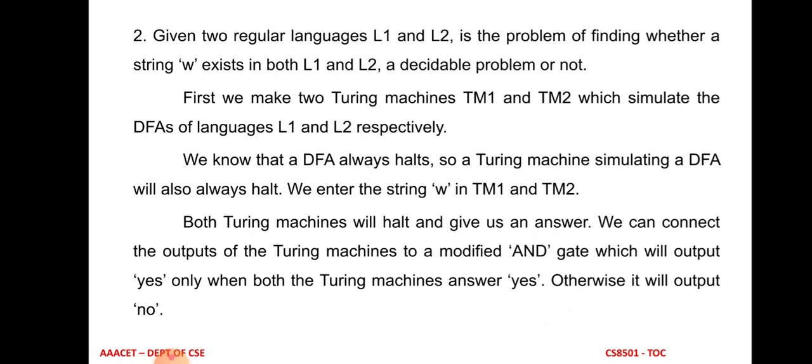So the Turing machine gives the answer yes when it halts with the output yes.